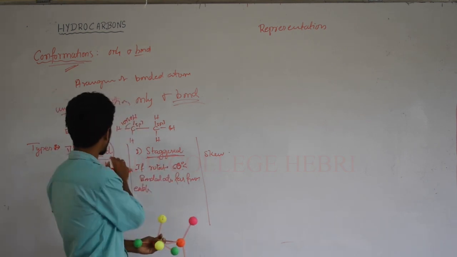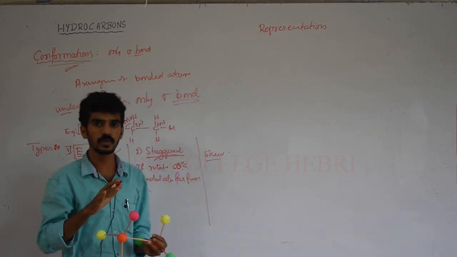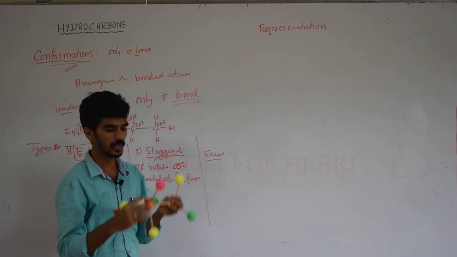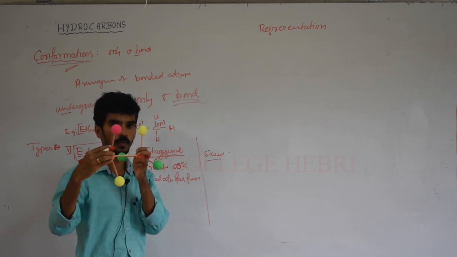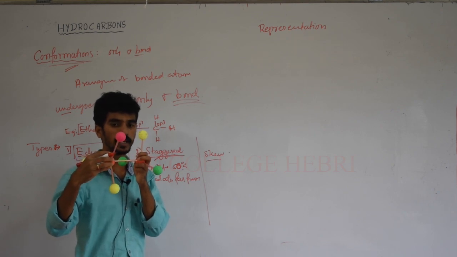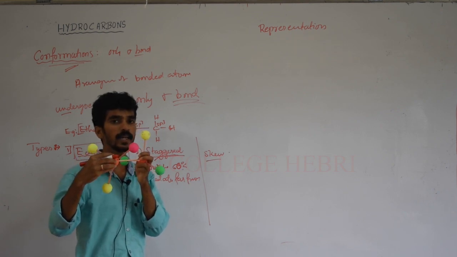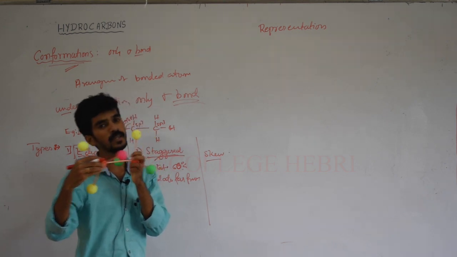Okay, so eclipsed and staggered are understood. What is the skew conformation, other than 0 degree and 60 degree? If you rotate from 0 degree, the eclipsed form, to 1 degree, that is a skew conformation. Then 2 degrees, and at 60 degrees it is the staggered conformation. At 61 degrees it becomes a skew conformation.